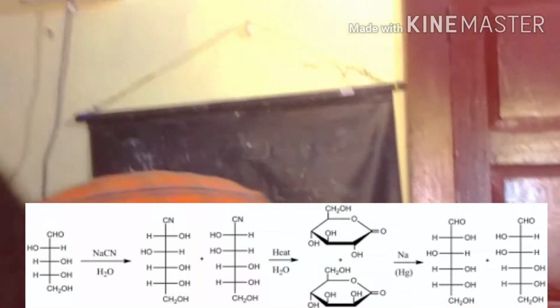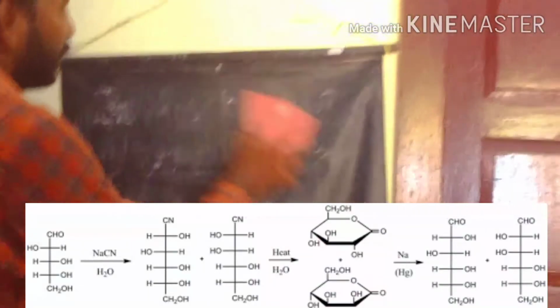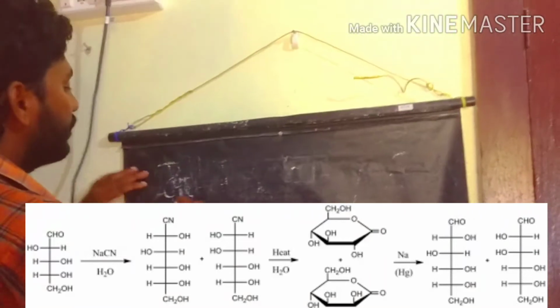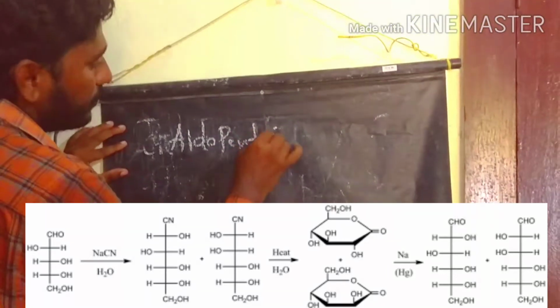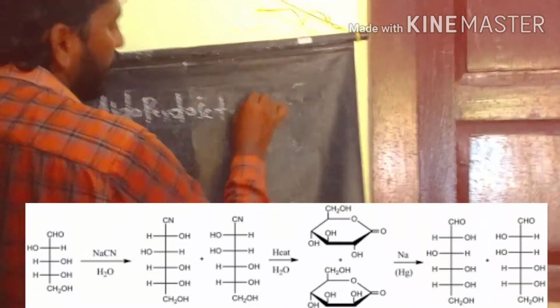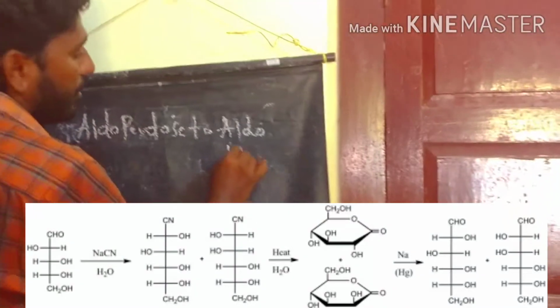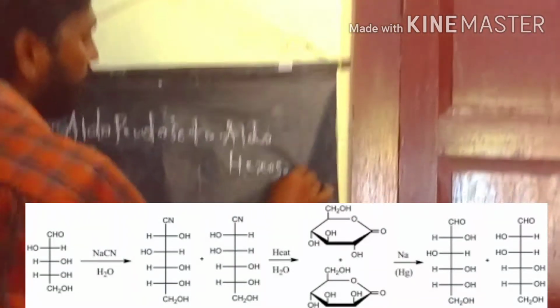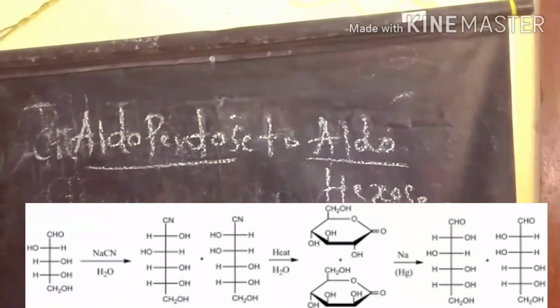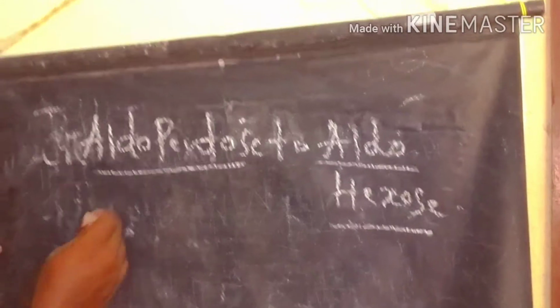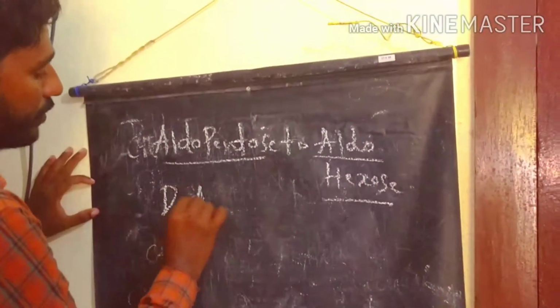First we start with the Kiliani-Fischer synthesis, which prepares a higher aldose from a lower aldose. In the case of the lower aldose, we take an aldopentose example, converting to an aldohexose. A simple example of an aldopentose is D-arabinose.